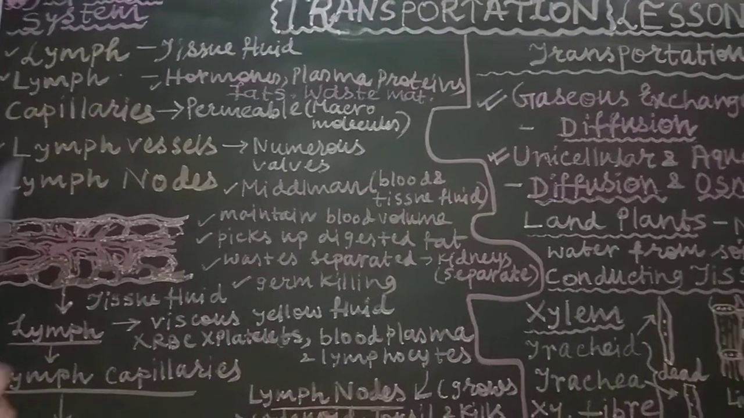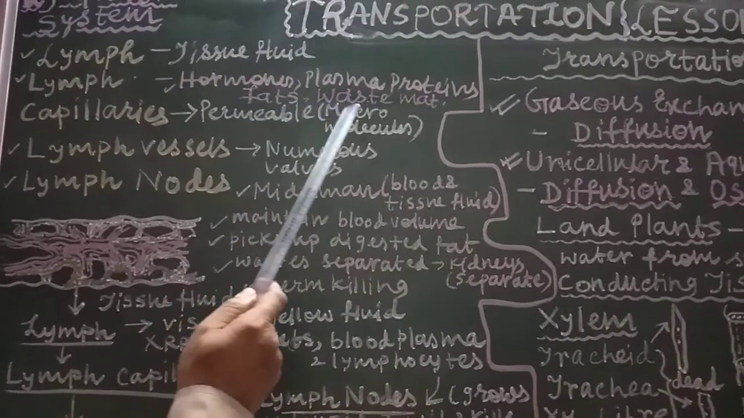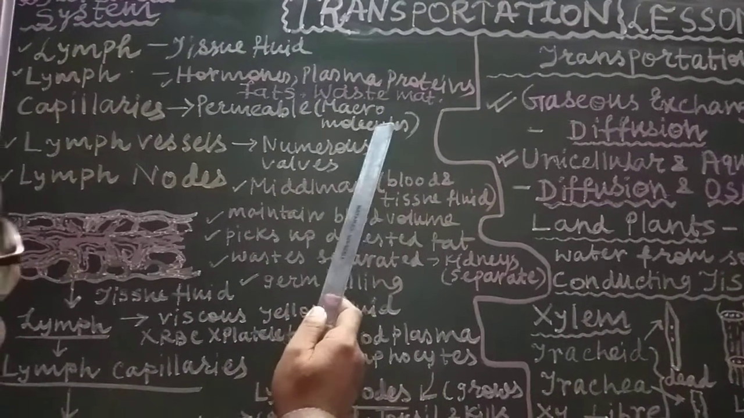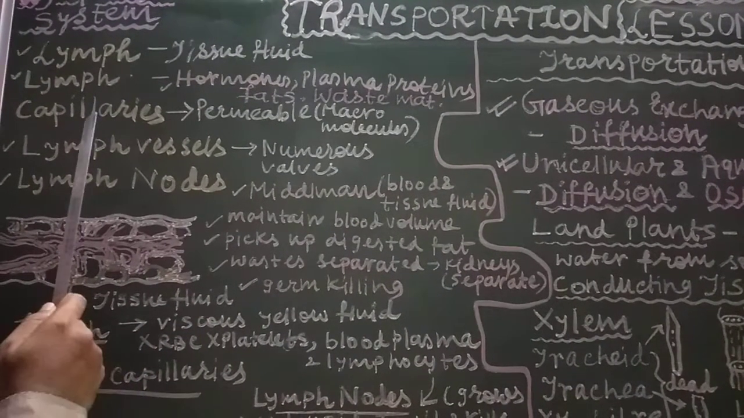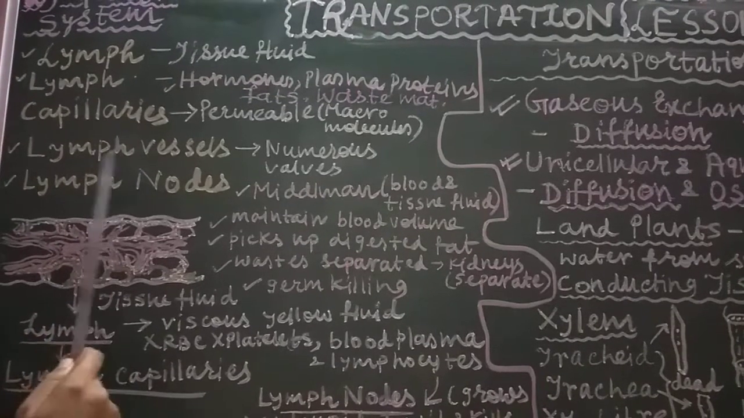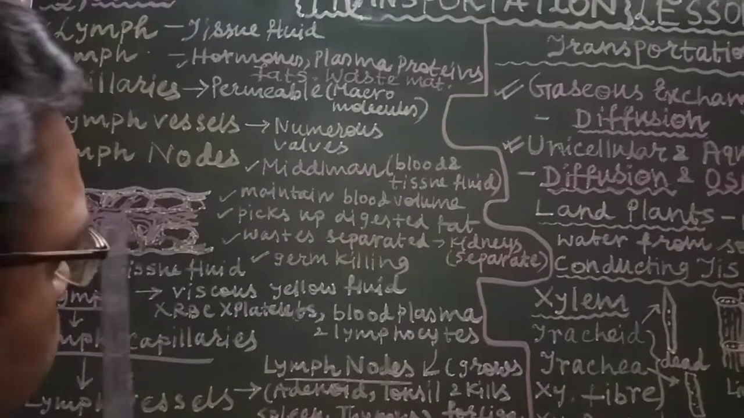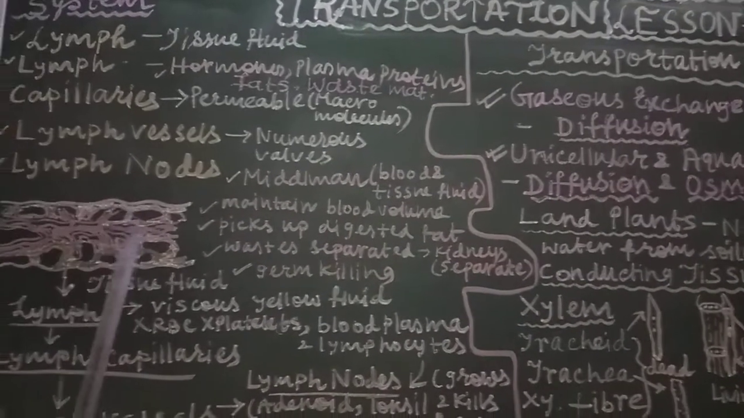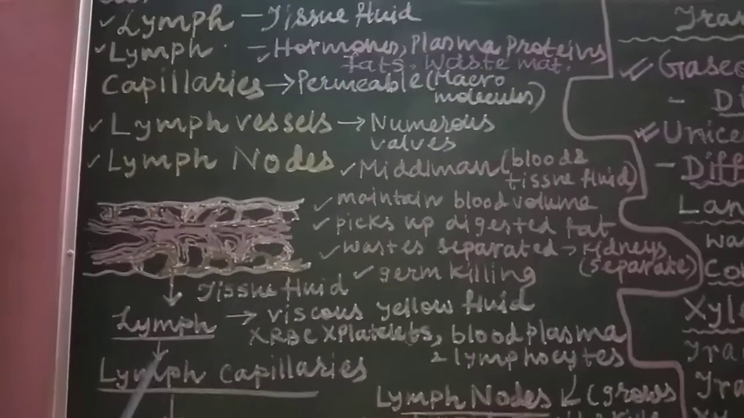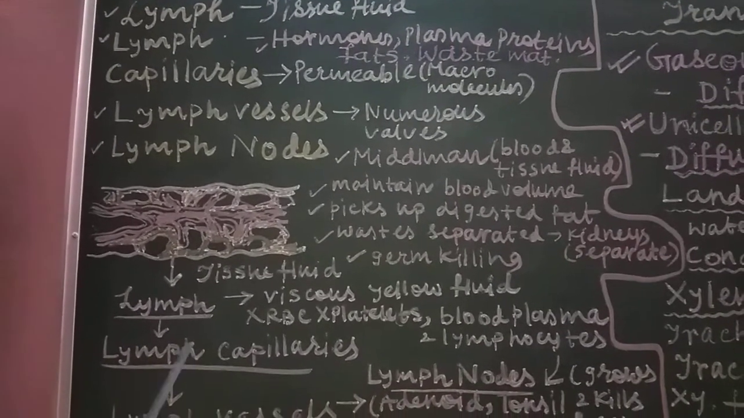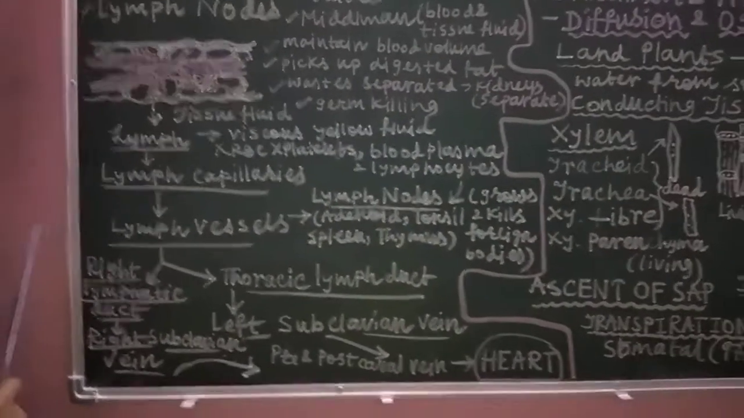capillaries. These lymph capillaries are permeable. Macromolecules can enter inside them and they can carry those materials, and all those lymph capillaries form lymph vessels. These lymph vessels have numerous valves to prevent the backflow of the tissue fluid. Here you can see how lymph is carried first by the lymph capillaries, then the lymph capillaries aggregate to form the lymph vessels.